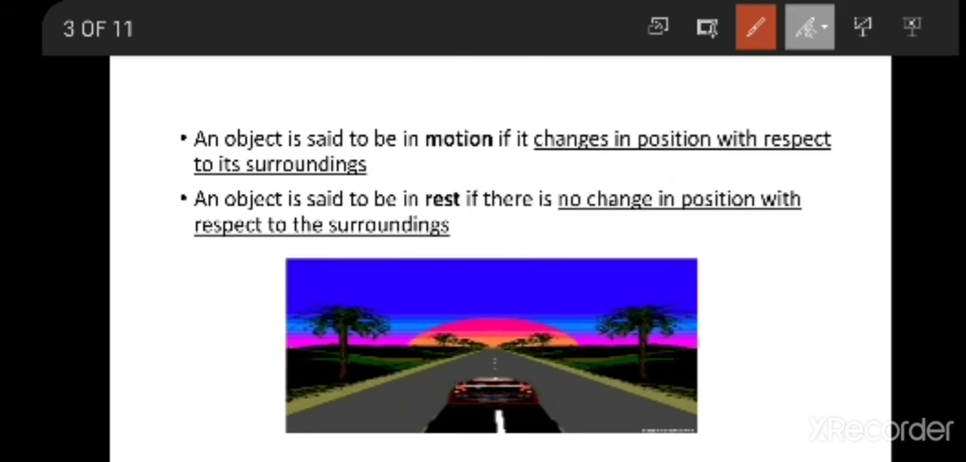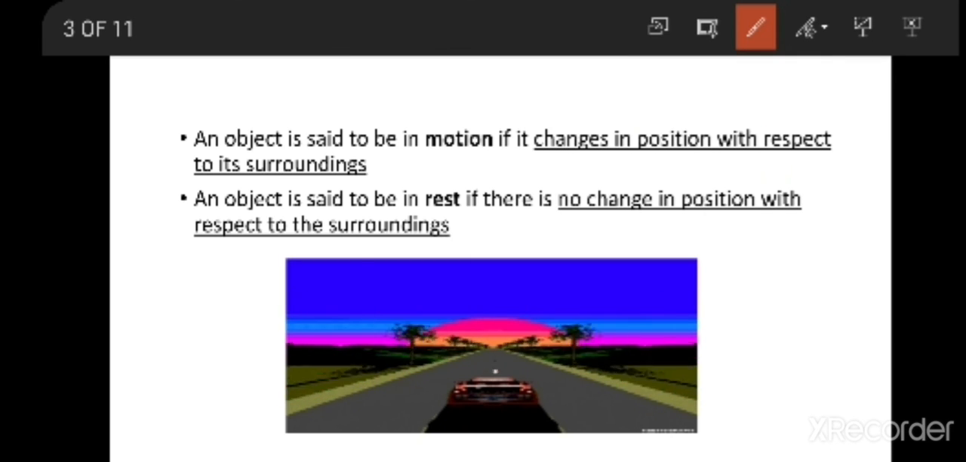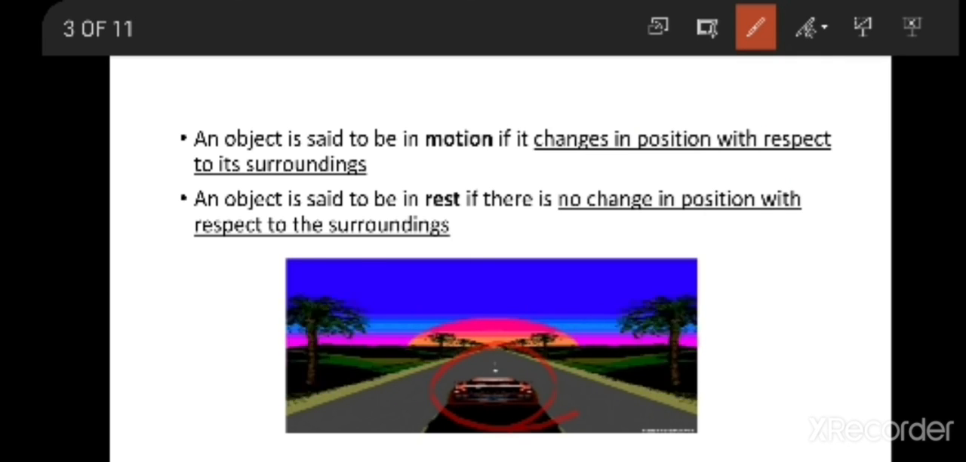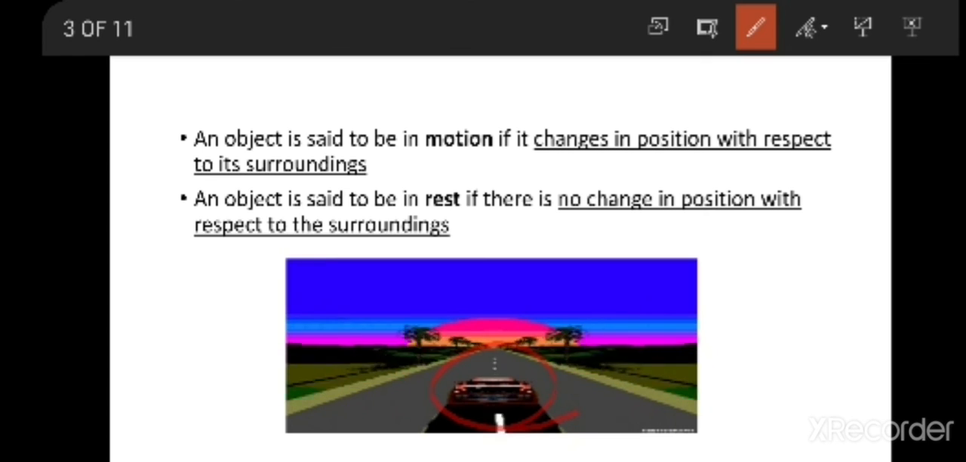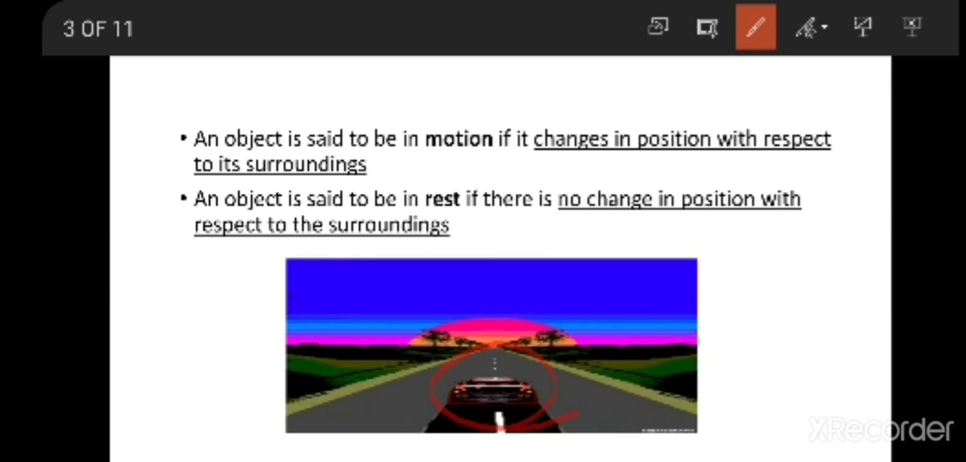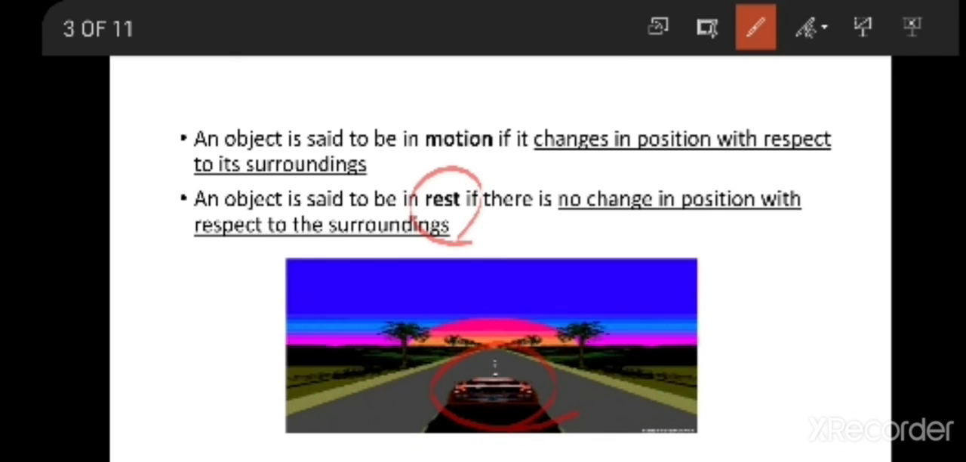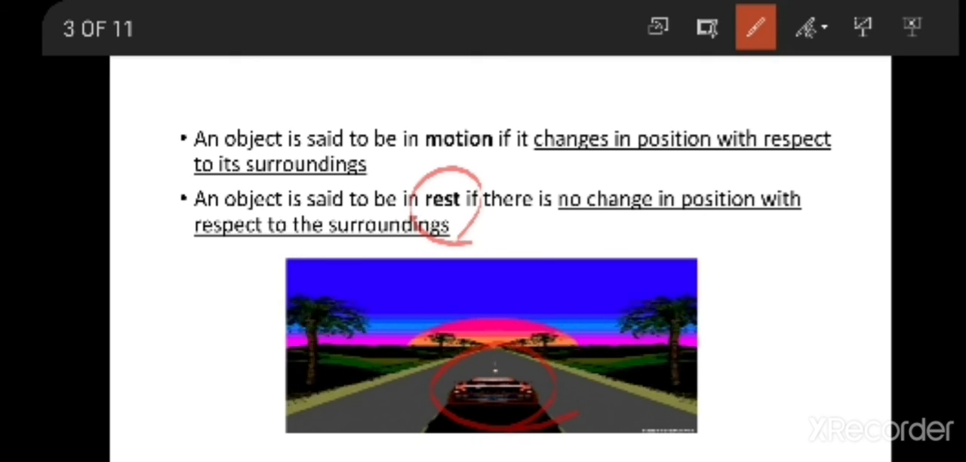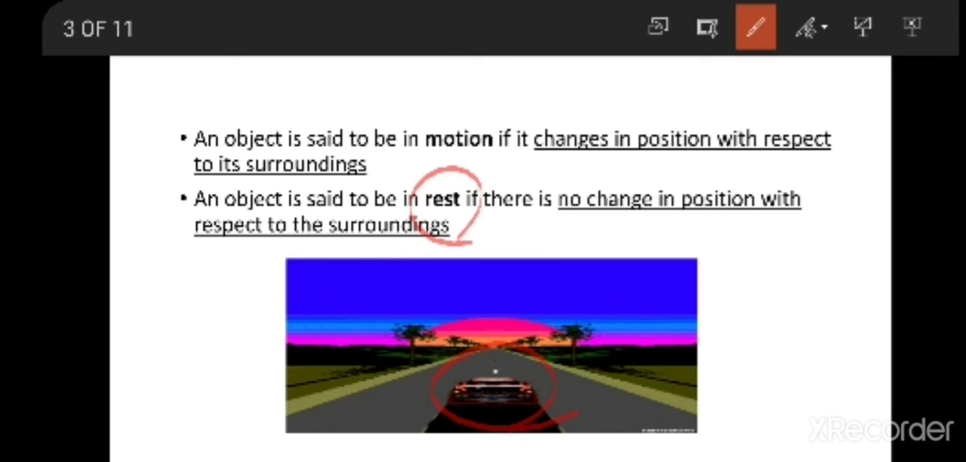But rest: if the object does not move anywhere, he is sitting in the car only. He is sitting on the seat only. Seat and the driver, no position change. They will be sitting like that only with respect to the seat. So that is rest. I hope you understood what is motion and rest. In the next class we are going to discuss further topics.